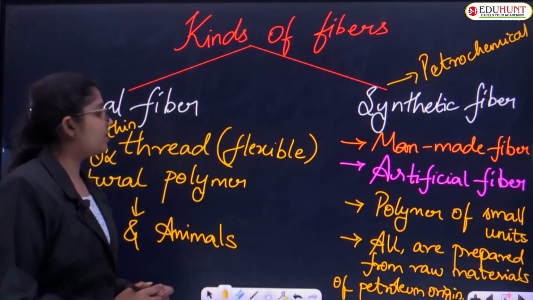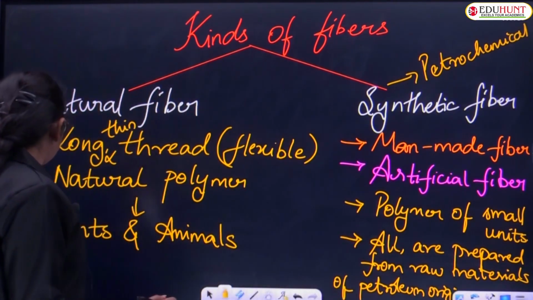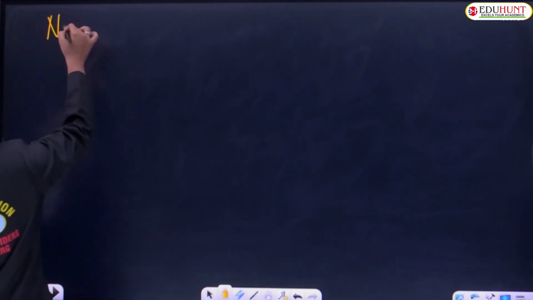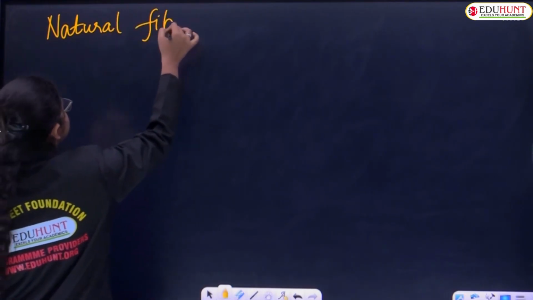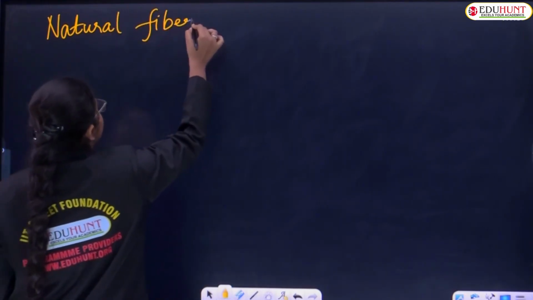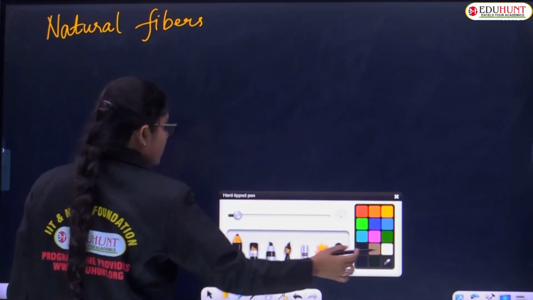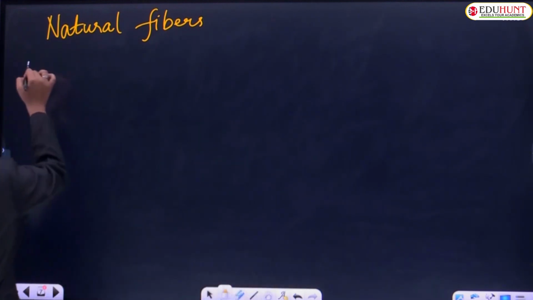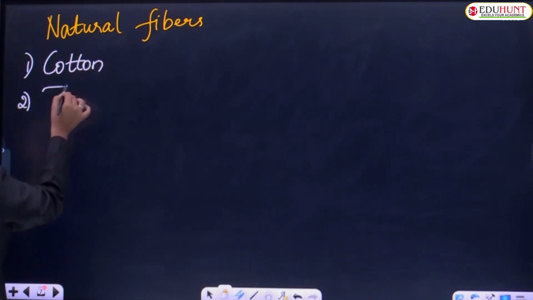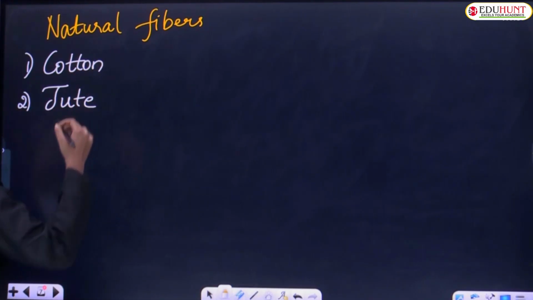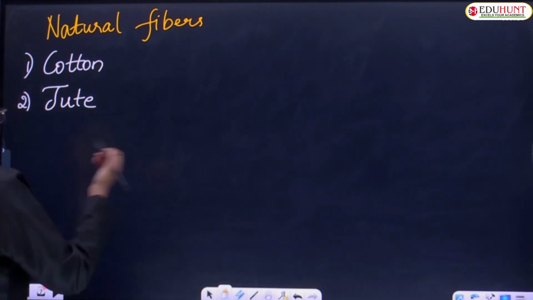Children, the examples of natural fibers. Here I'll write down the examples for you. Examples of natural fibers include cotton, jute. You have already heard these words.